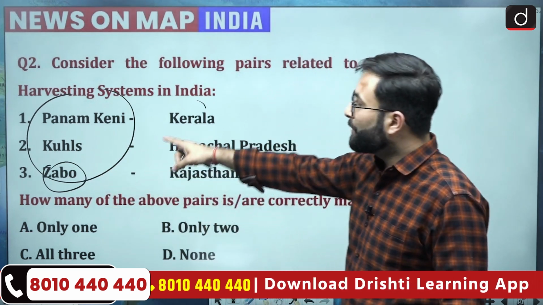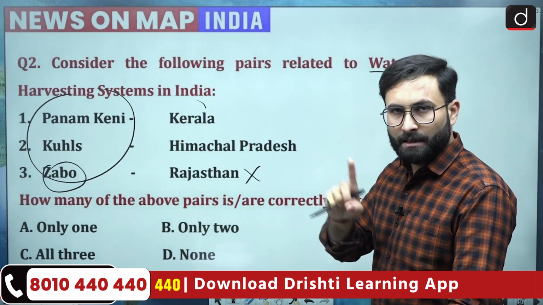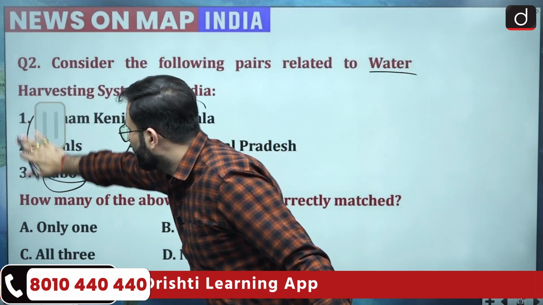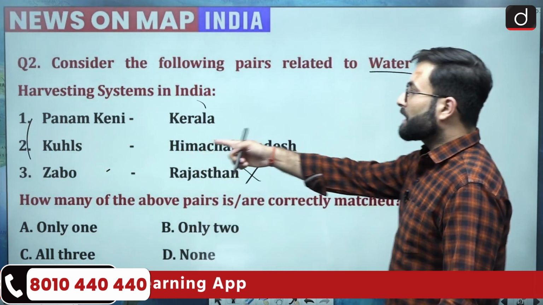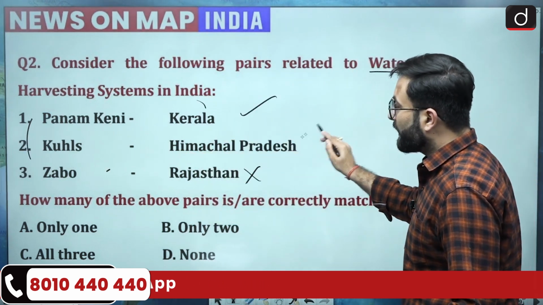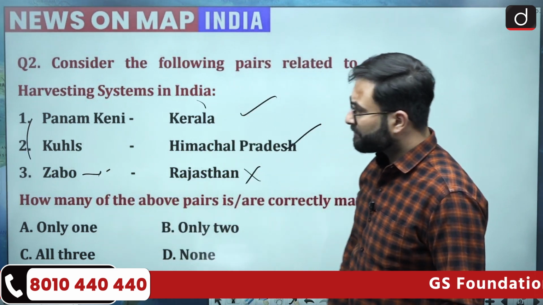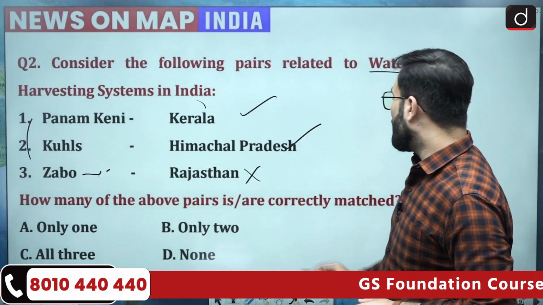So the third is wrong. Coming to the first one, Panamkeni is there in Kerala. In the local language it is also called Keni, just Keni. And Kuls are there in Himachal Pradesh. So 1 and 2 are correct. The third one is wrong because Zabo is there in Nagaland. Now, how many of the above pairs are correctly matched?